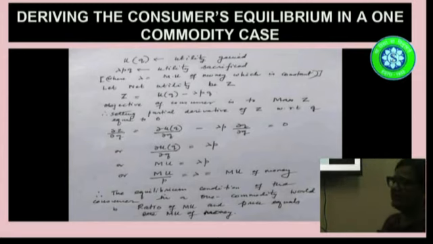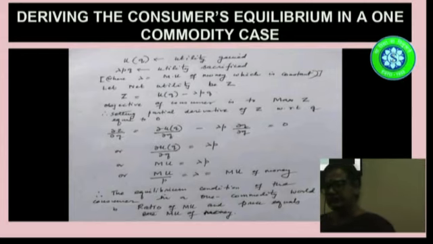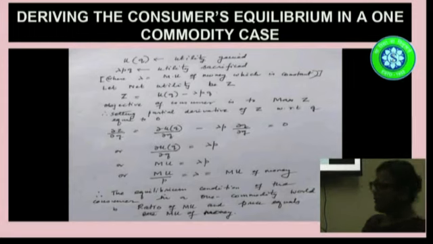Now, here what we have done is we have used a utility function. Utility is a function of commodity Q, that is Q is the amount of consumption the consumer rates. Lambda is the marginal utility of money, P is the price of the commodity, and Q is the quantity that he consumes. So utility as a function of quantity is the utility gained, and lambda, as I said, is the marginal utility of money. So if I buy Q units, that means I spend PQ. So for PQ, the total utility that is sacrificed is lambda PQ.